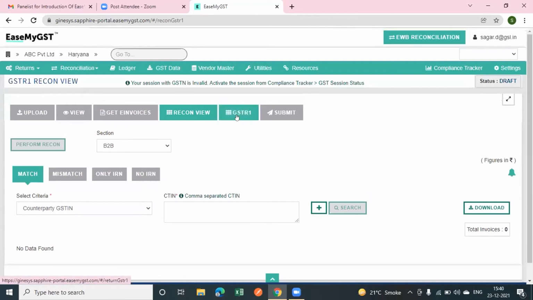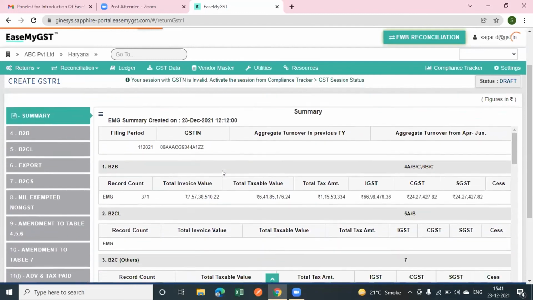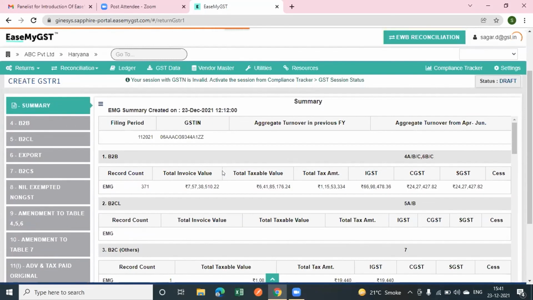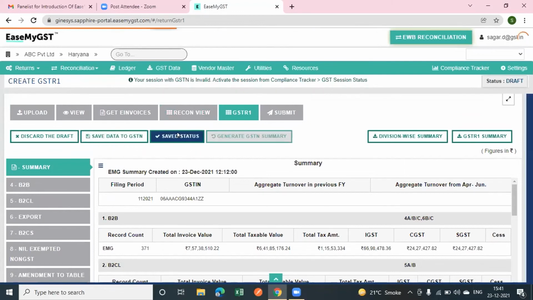After this, when you have validated the invoices, synced the invoices on the EaseMyGST portal, validated invoices at your end, and corrected the above mistakes, now it is time to file the GSTR1. By clicking GSTR1 here, you can generate the GSTR1 summary. Here is the GSTR1 summary that I have generated for my data. By clicking save to GSTN, you can easily save your data from the EaseMyGST portal to the government portal. After syncing the data, you can check the saved status here.